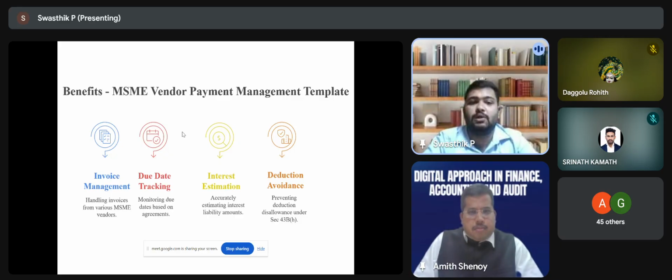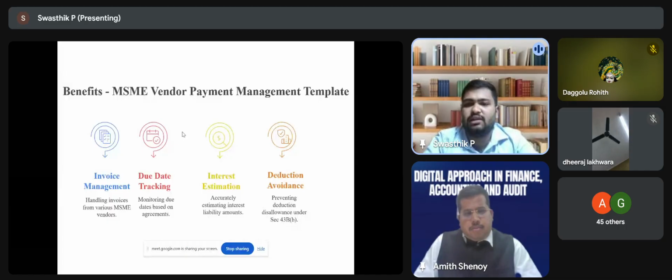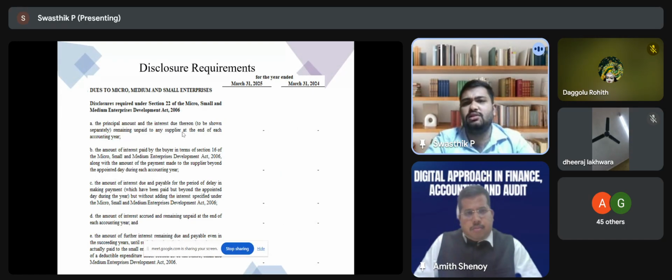From the auditor perspective, we will be able to upload all the data available from the GL, the invoice-wise MSME parties and MSME invoice amounts, and whether each is outstanding or when it was actually paid. We can upload all those things and just run the macro. We will get an accurate amount of interest. Based on the delayed amount, we can also upload the outstanding payment, and that is also available in the template. The disclosure requirement as per Schedule 3 is also available now.